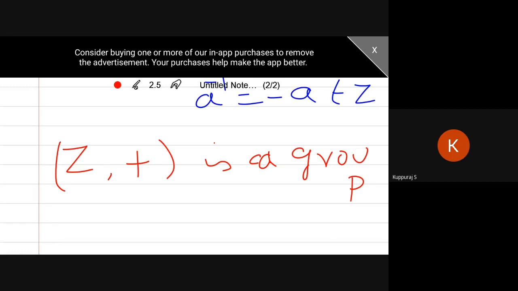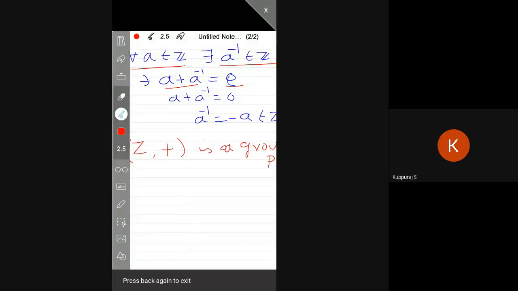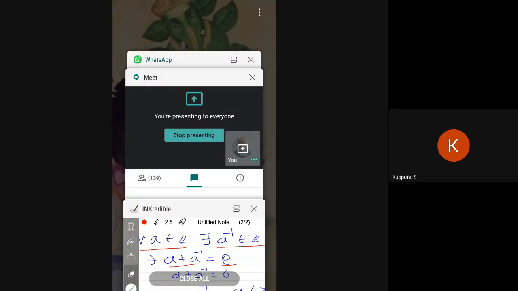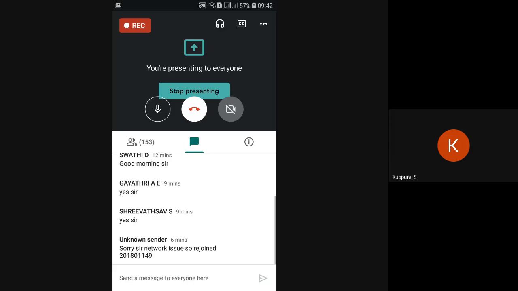From this expression easily you can derive A inverse, but you have to verify whether A inverse belongs to the given set or not. So these four properties are the closure axiom, the associative axiom, the identity axiom, and the inverse axiom. All together we can say that this is a group.